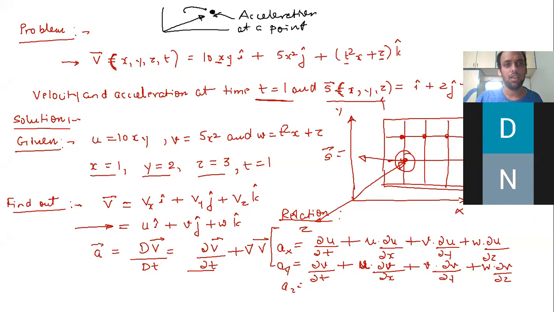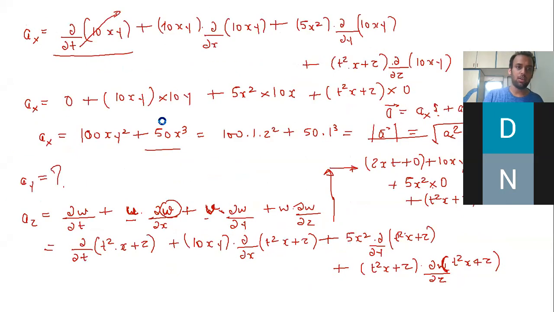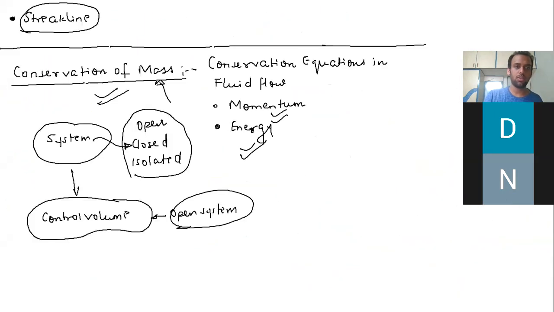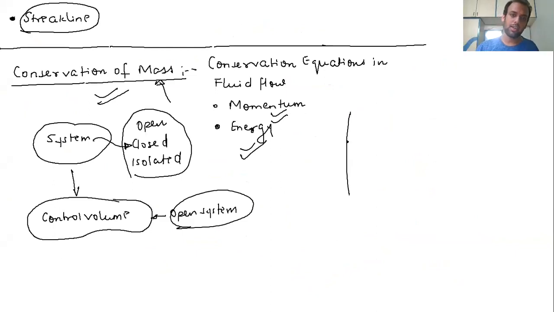At a particular time t, the fluid particle present at this point is, let me denote it, F1.